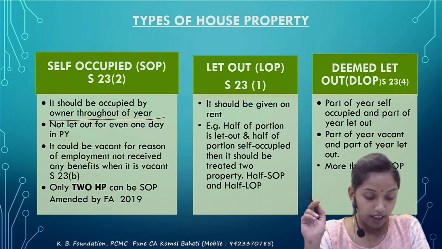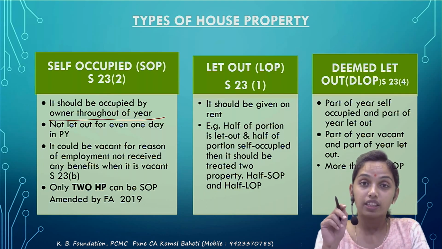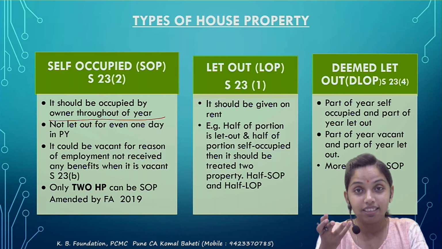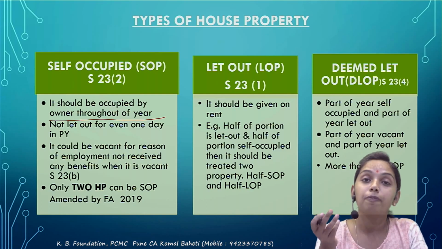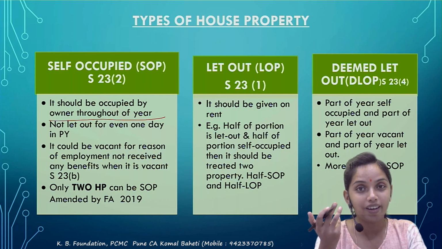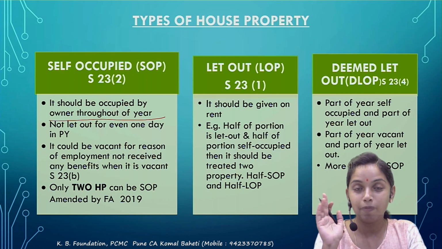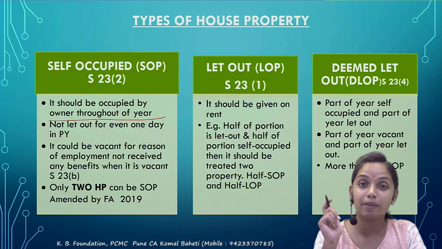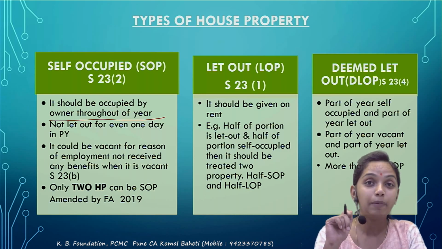Let out. Next, deemed let out. The house property is let out for part of the year and the remaining period it is vacant, or for part of the year it has been let out and for part of the year self-occupied. Self-occupied के door तो आपके लिए बंद हो गए, तो आप क्या बोले जाएंगे? That property is to be called now deemed let out.